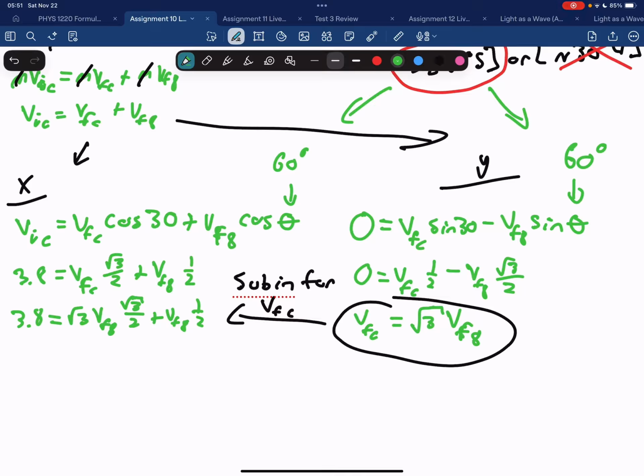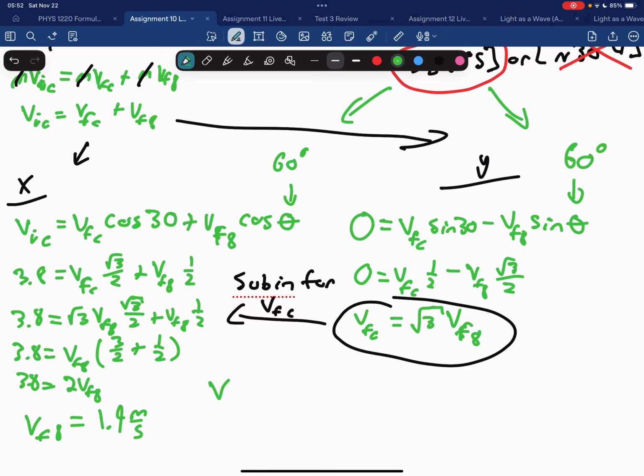So from here, I'm going to go ahead and factor out VF8. So I get VF8 times, now I have square root of 3 times square root of 3. That will just give me 3 over 2 plus 1/2 is what I'm left with here. That just gives me 3.8 equals 2 times VF8. So VF8 equals 1.9 meters per second. So my final velocity for the 8 ball is 1.9 meters per second.